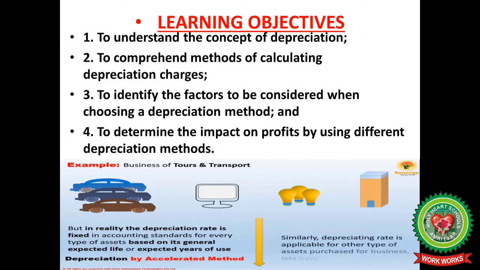Before starting with the chapter, let us understand the learning objectives of this chapter: to understand the concept of depreciation, to comprehend methods of calculating depreciation charges, to identify the factors to be considered when choosing a depreciation method, to determine the impact on profits by using different depreciation methods.